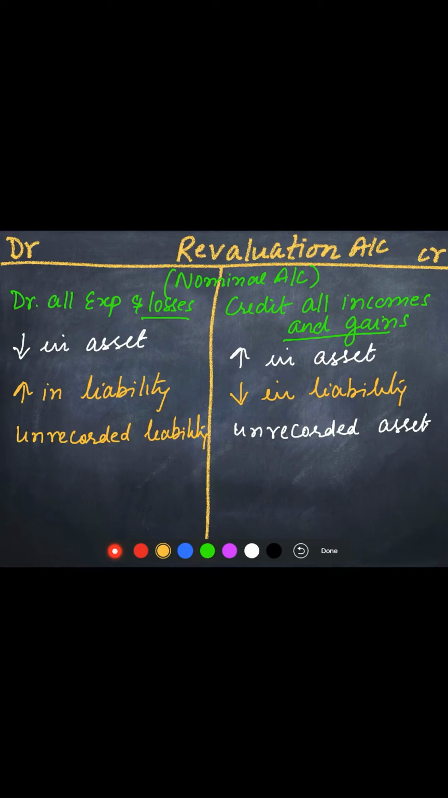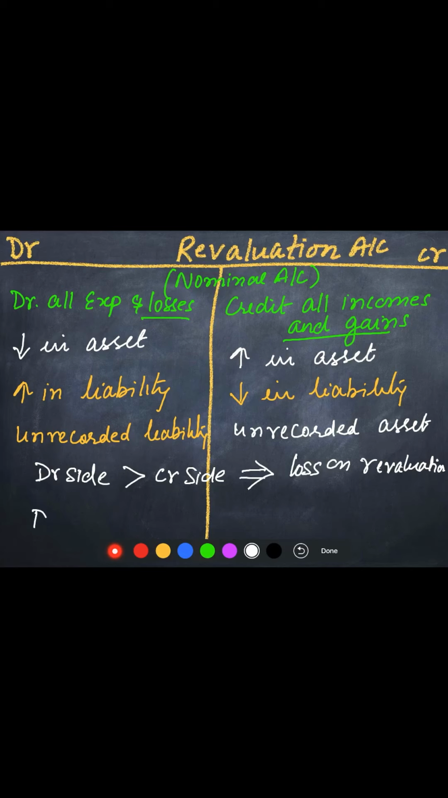And after this, we will just have to balance the account, and the balance will be transferred to the partners' capital accounts. When we are balancing, children, we will have to keep this in mind. If the debit side, meaning the expense and loss side, is greater than the credit side, meaning the income side, then this will result in a loss on revaluation. Loss on revaluation.